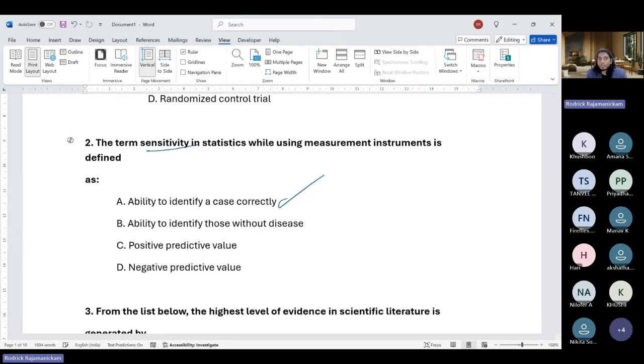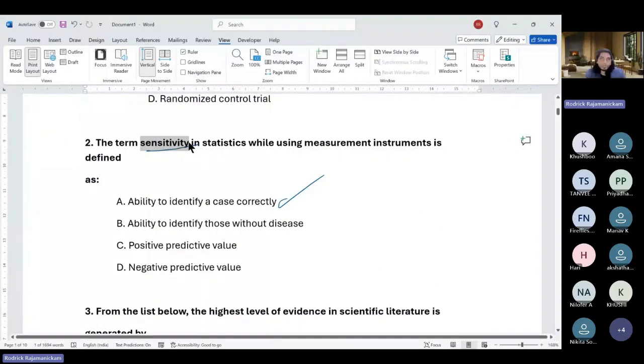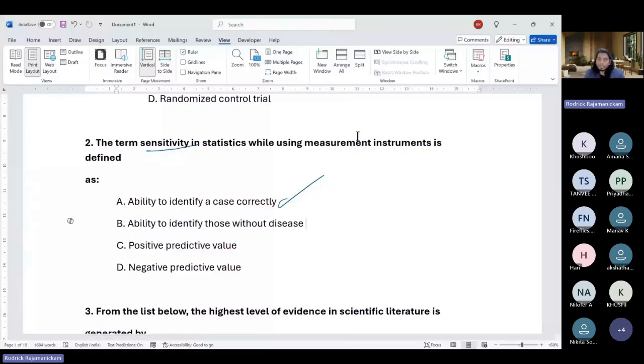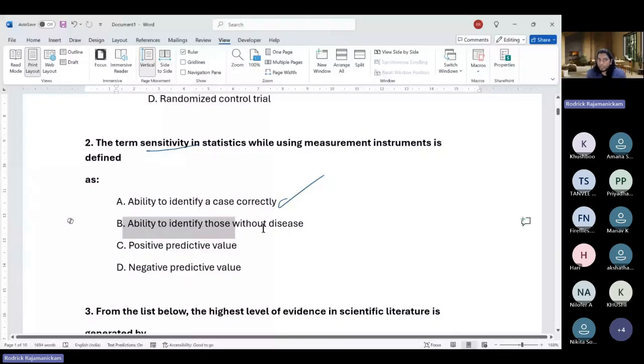So the other measure which is related to it, not exactly the opposite, is specificity. That would be the ability to identify those without the disease. So in the gold standard instrument, there are certain people, say 80 out of 100, who do not have the disease. The ability of your new tool to identify those 80 people as not having the disease will be specificity, which is option B.